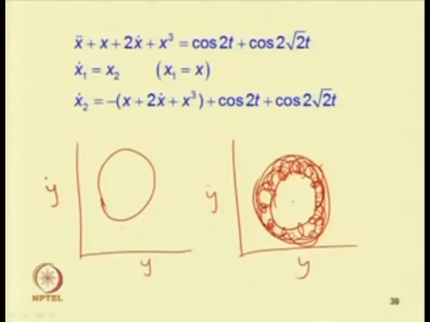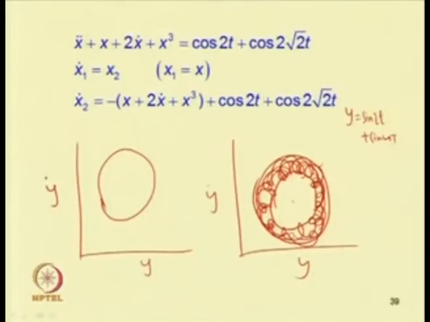So, the resulting curve will be a closed loop. In case of the quasi periodic response, one can obtain a closed loop when drawing the Poincare section. But in case of periodic response, for example, if you have a periodic response y equal to sin 2t, or sin 2t plus sin 4t.